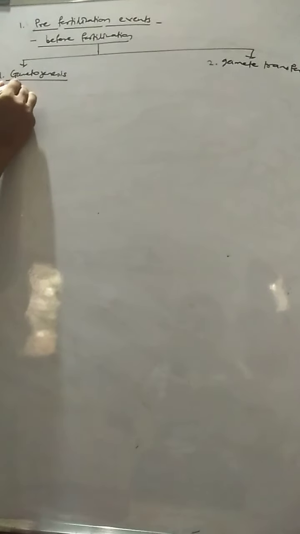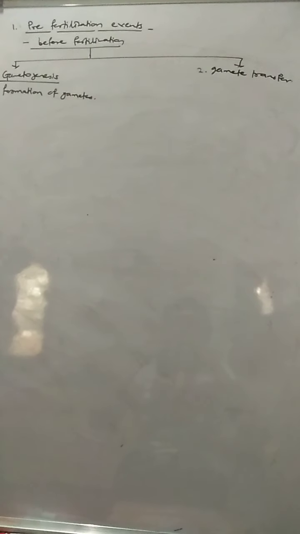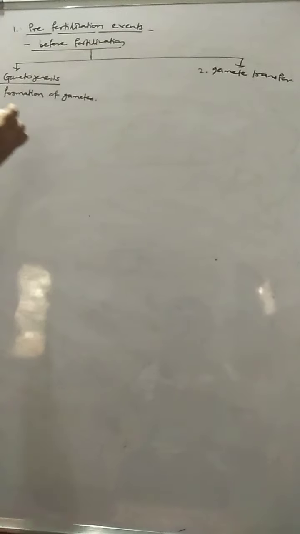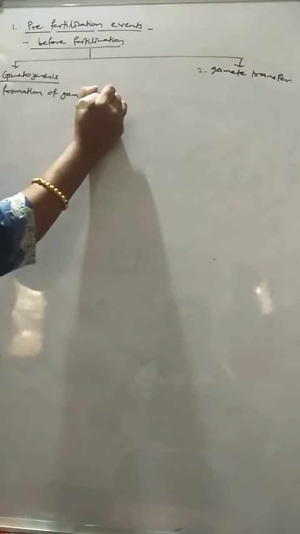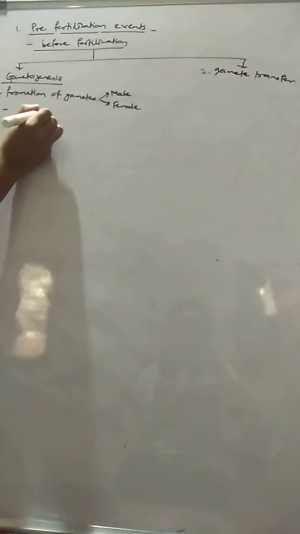So what is gametogenesis? It is the process of formation of gametes. Gametes are the sexual cells. During this process, the formation of male and female gametes takes place. These gametes are mainly classified into two types.